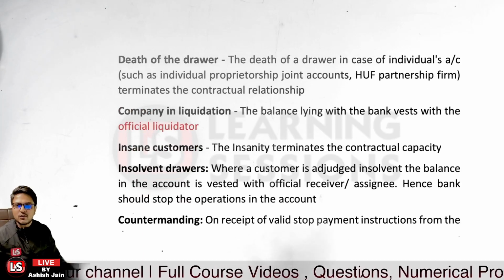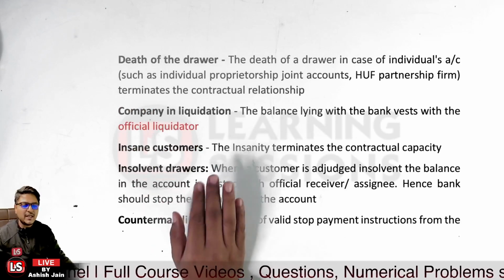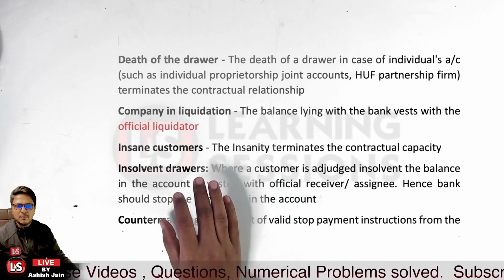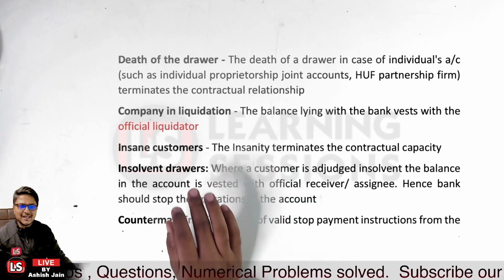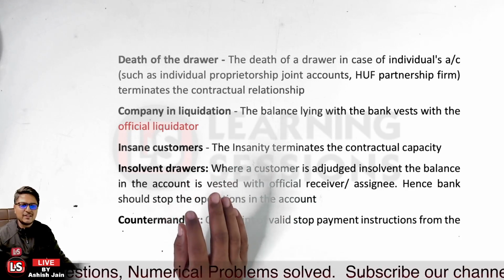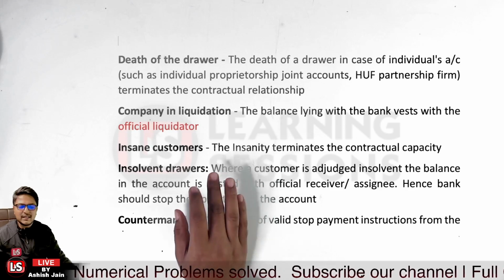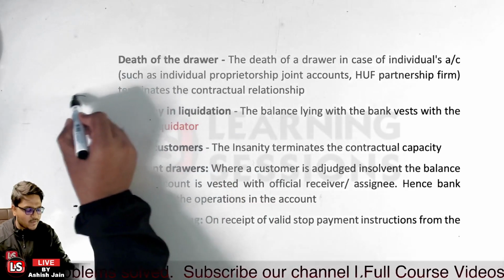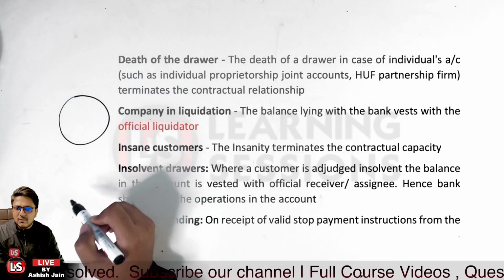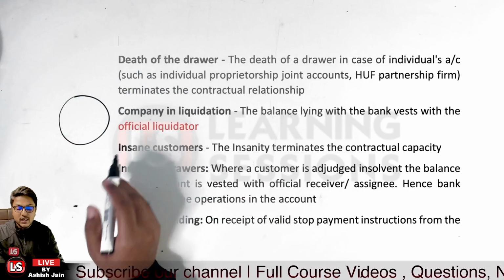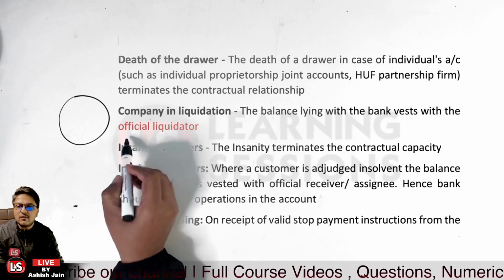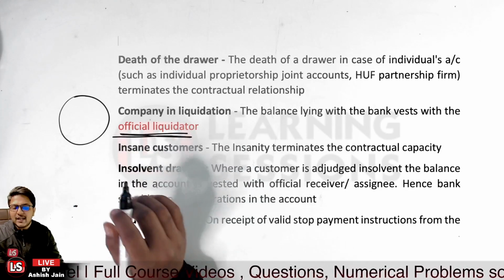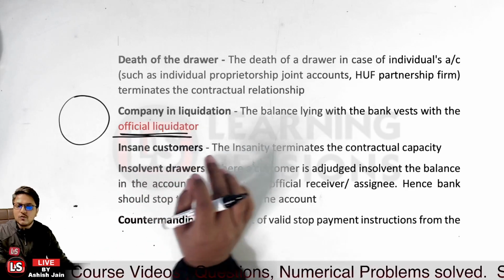First of all, it is related to death of the drawer. Second, it is related to company in liquidation. If the company is in liquidation, in that case also, the balance lying with the bank vests with the official liquidator. Now let me tell you the scenario related to the liquidation of the company. If it is liquidated, the assets of the company are now lying with the official liquidator. The bank cannot debit the account of that company.